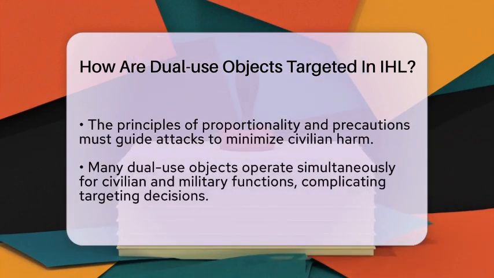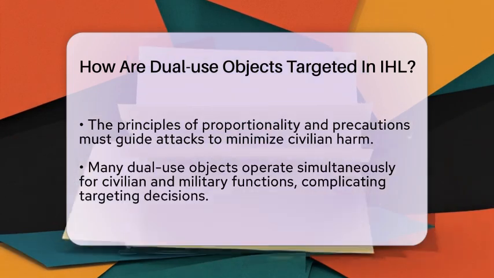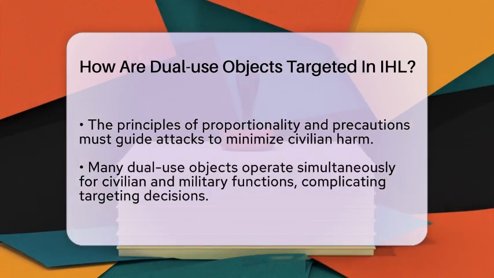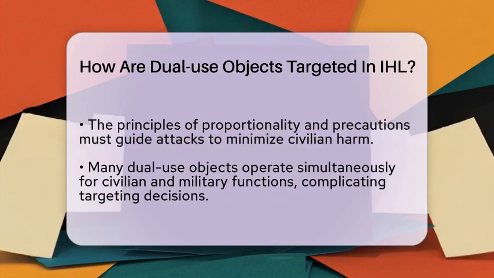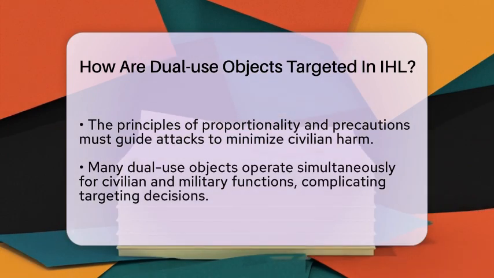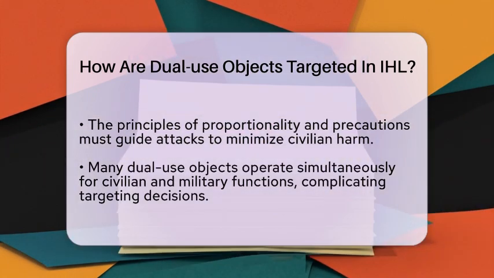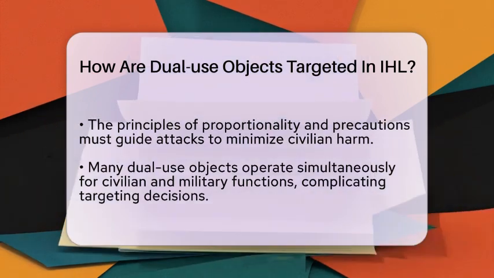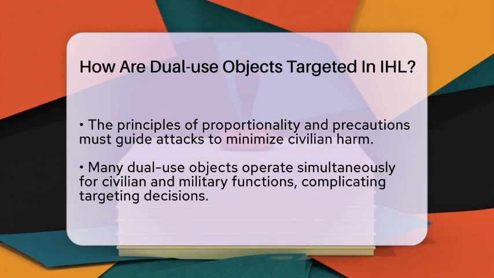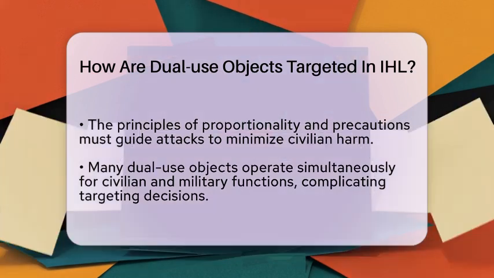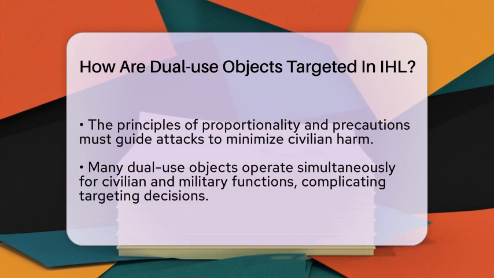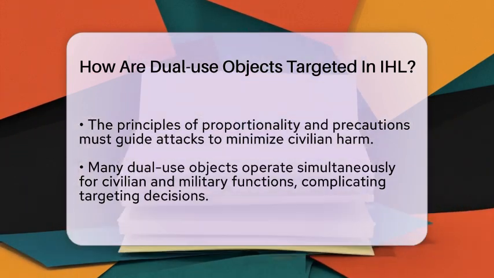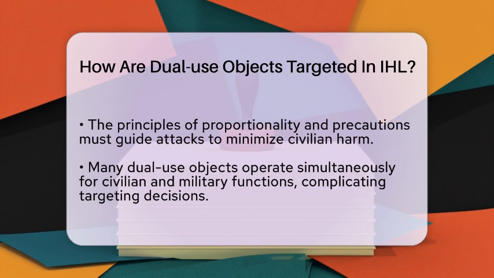A tricky part is that dual-use objects often have both civilian and military functions happening at the same time. For example, a power plant supplying electricity to both homes and military bases. If it's used mainly for military purposes, it can be targeted. But the attacker must carefully weigh the military benefit against the possible harm to civilians, like losing electricity for hospitals or homes. In practice, this means dual-use objects are not automatically targets.